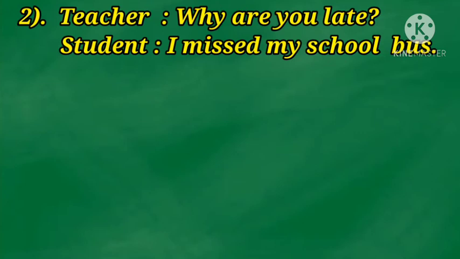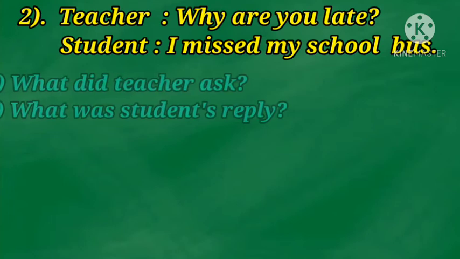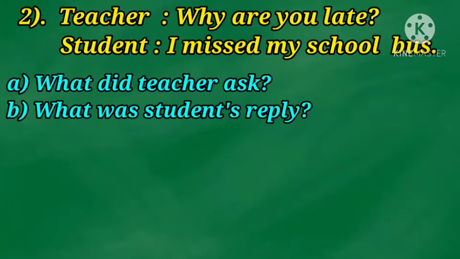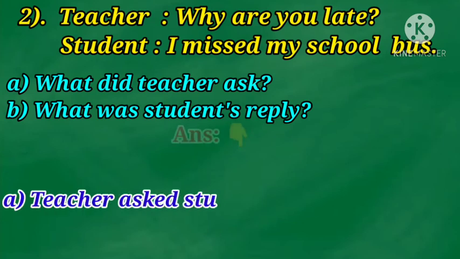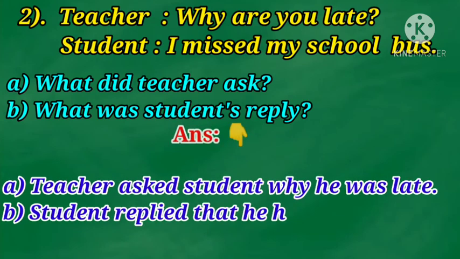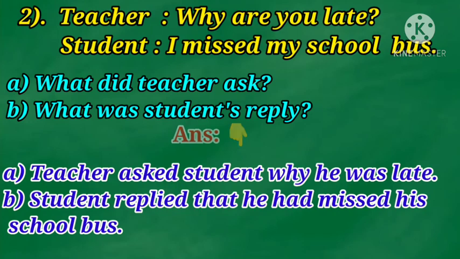Teacher: Why are you late? Student: I missed my school bus. Then the question is, what did the teacher ask? What did the student reply? So the answer: the teacher asked the student why he was late. Then the student replied that he had missed his school bus.